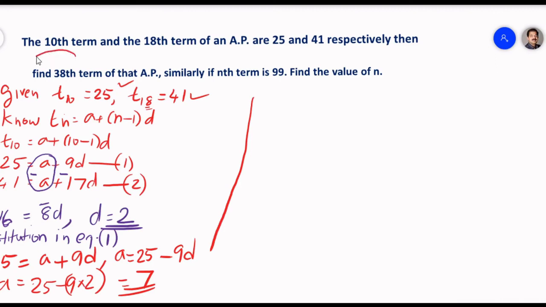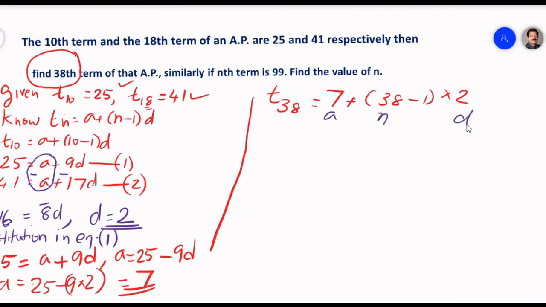Now we can find out the 38th term because we have the formula for it. T38 is equal to, according to the formula, a plus 38 minus 1 into d, where a is 7 and d we got as 2. We know that a is the first term, 38 is the nth term which we are trying to find, and d is the difference.